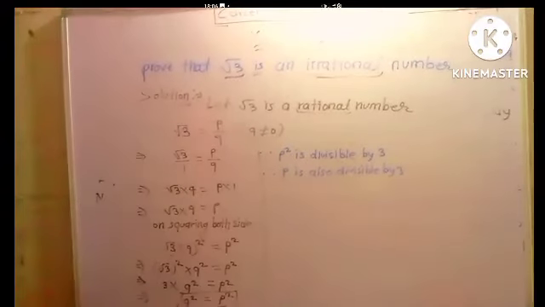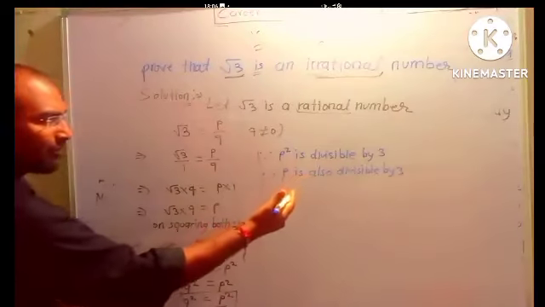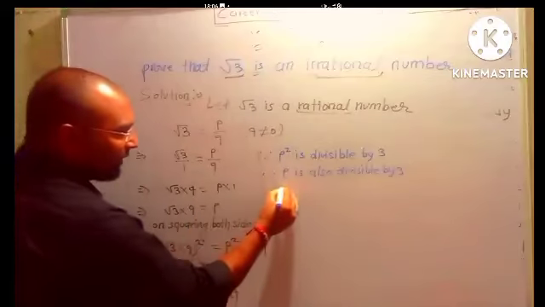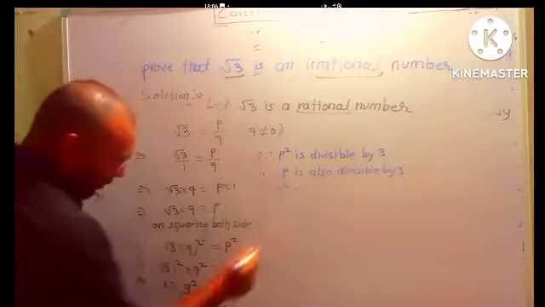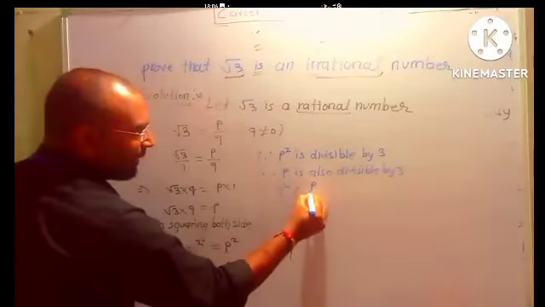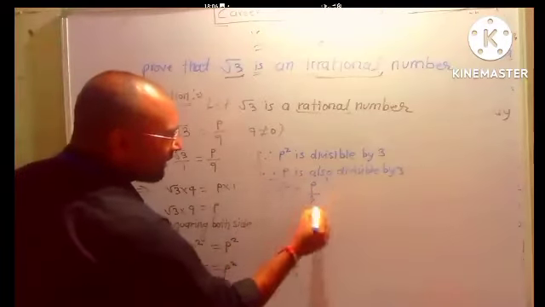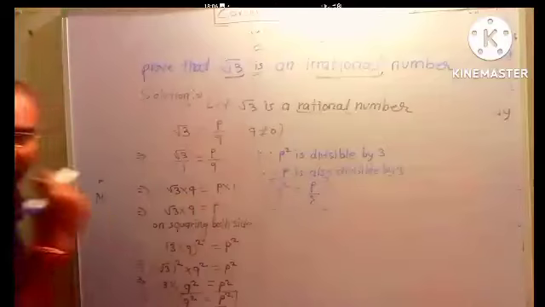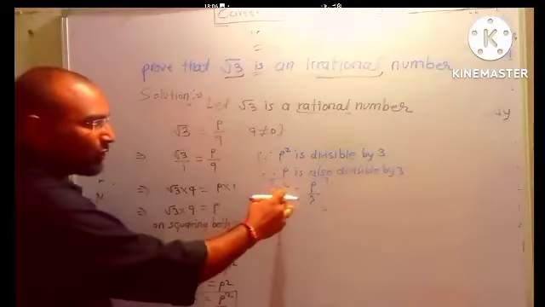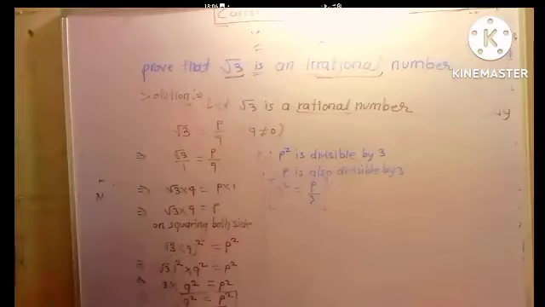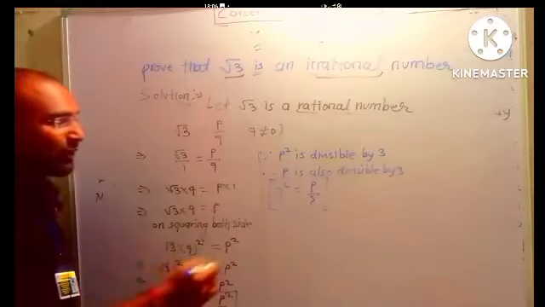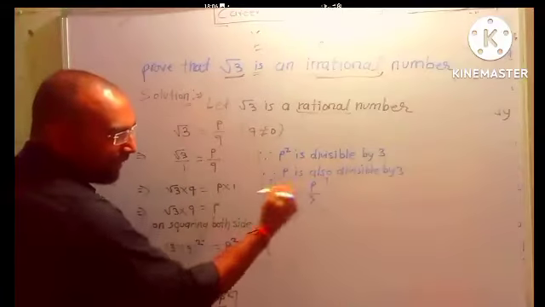Okay, the next step, this step is clear now. So what we can write down here is Q square is equal to P divided by 3. This step is also clear. Now the most important step: Q square is equal to P divided by 3. You only have to remember this step, P divided by 3.